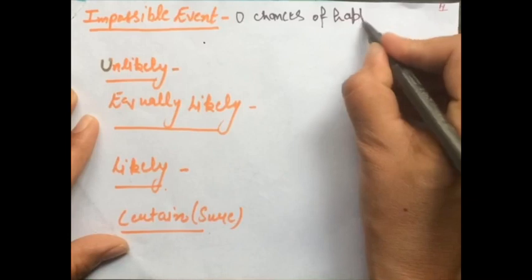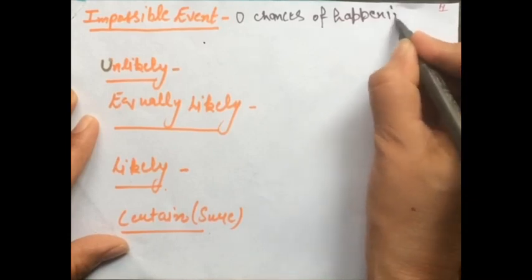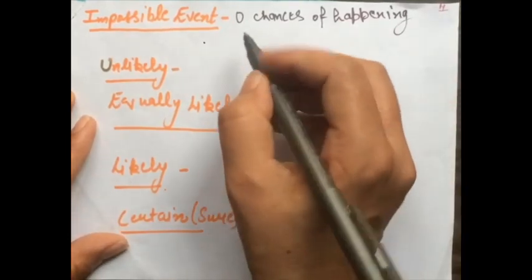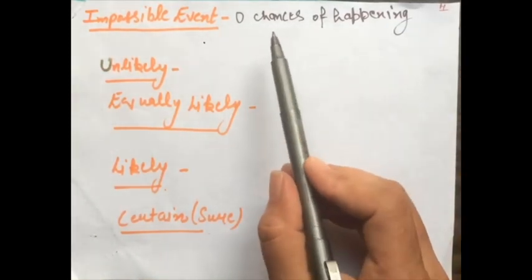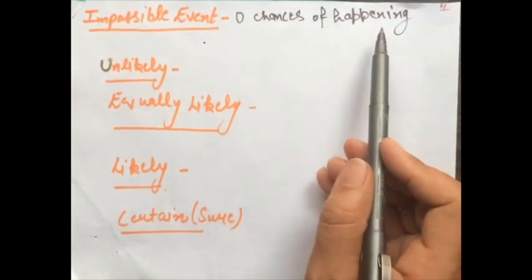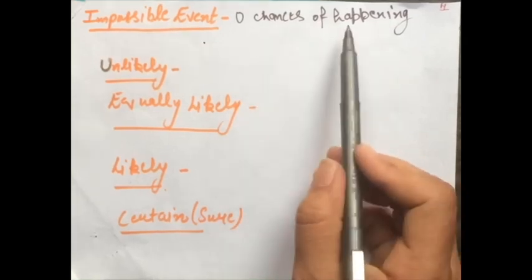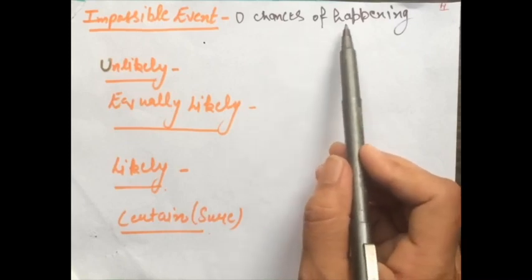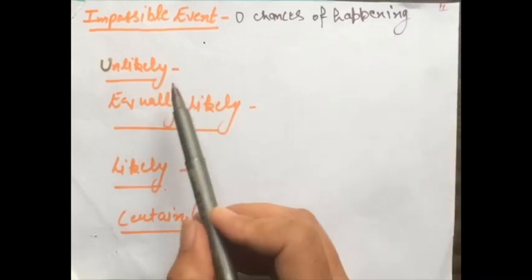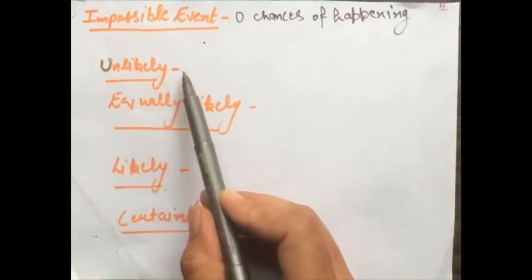For example, if I say that the sun rises in the west, that is an impossible event because it cannot happen. Next is unlikely event.